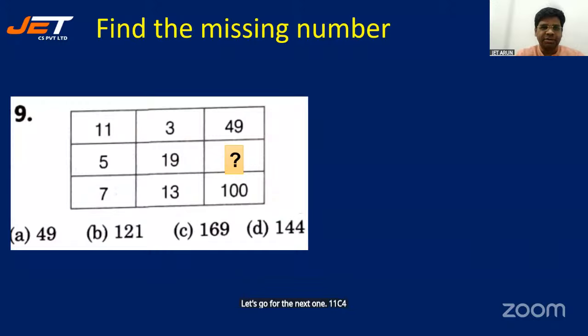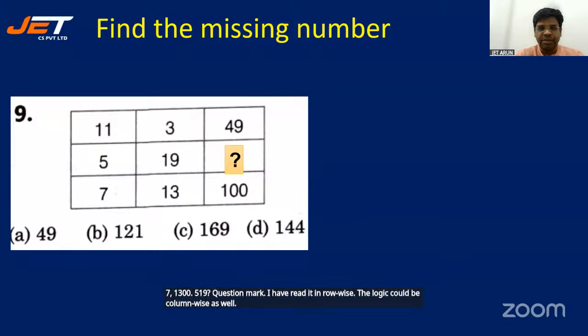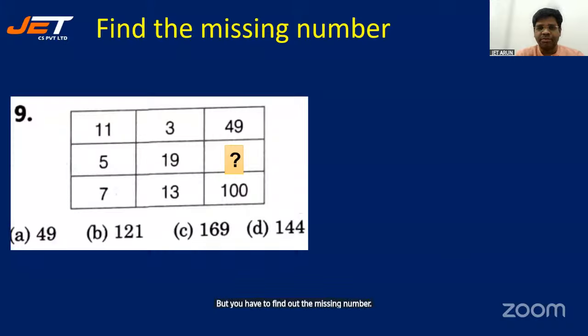11, 3, 49; 7, 13, 0; 5, 19, question mark. I have read it row wise. The logic could be column wise as well. But you have to find out the missing number. I'll give you 5 more seconds. 5, 4, 3, 2, and 1.